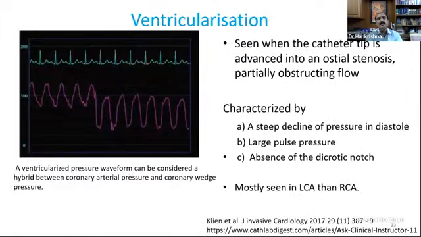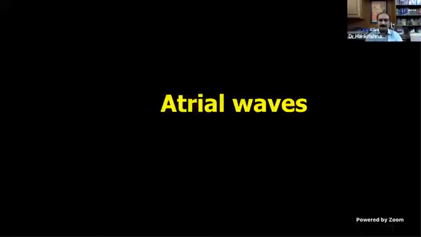Ventricularization is when you have a wider pulse pressure. When the catheter tip is advanced into an ostial stenosis partially obstructing the flow, this is mostly seen in left coronary systems rather than the right coronary. Here the pulse pressure is wide. In damping, the pulse pressure is low. This is how you differentiate.